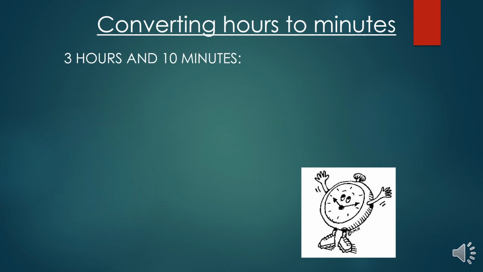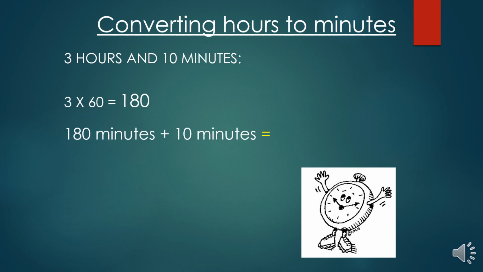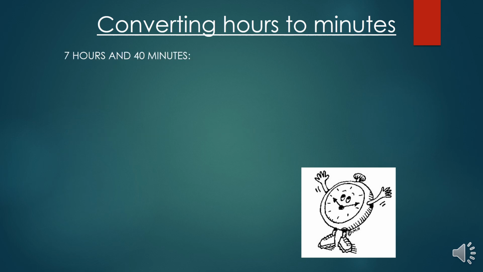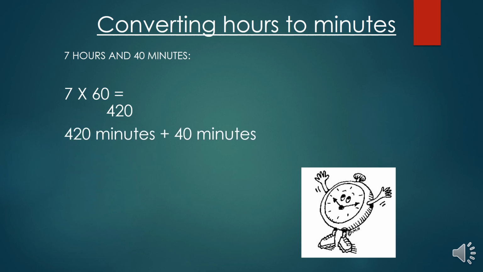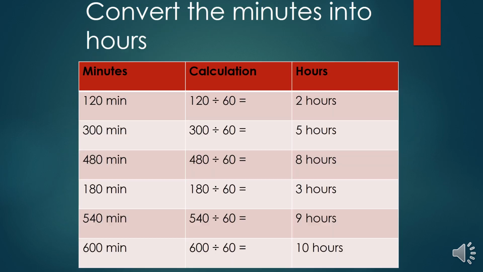Next example, 3 hours and 10 minutes. Let's first find the minutes in 3 hours. We multiply 3 with 60, which is 180. Then we will add these 10 minutes to 180. So in total, it's 190 minutes. So we can say there are 190 minutes in 3 hours and 10 minutes. Next example, 7 hours and 40 minutes. Again, first of all, I'll convert these 7 hours into minutes, which is 420, and then I'll add these 40 minutes to 420, so I'll get 460 minutes. It means 7 hours and 40 minutes contain 460 minutes.